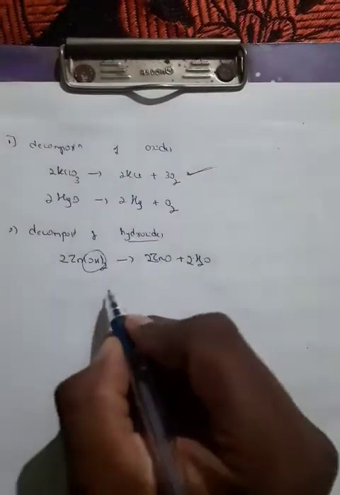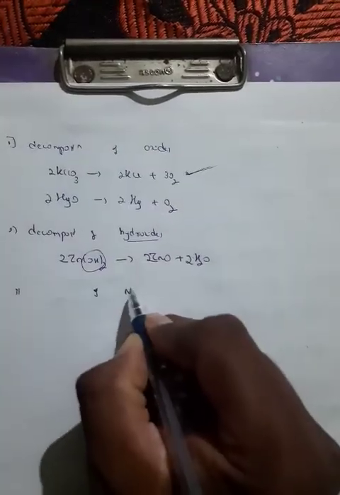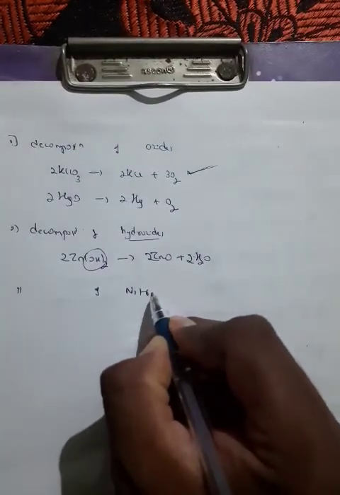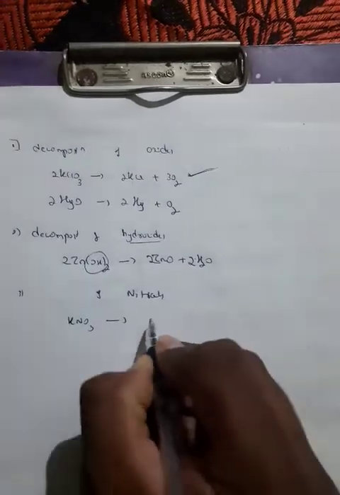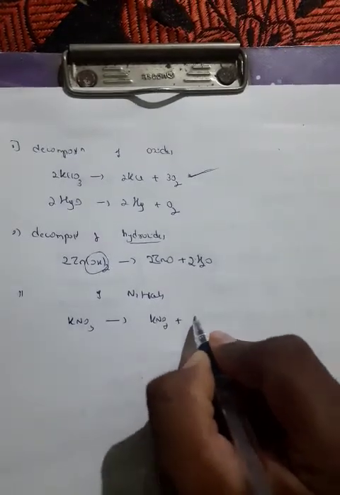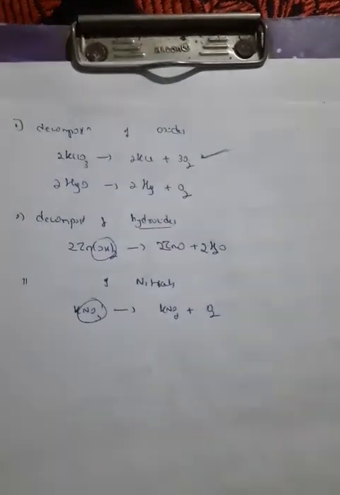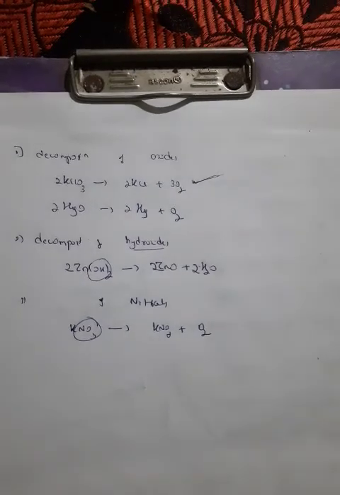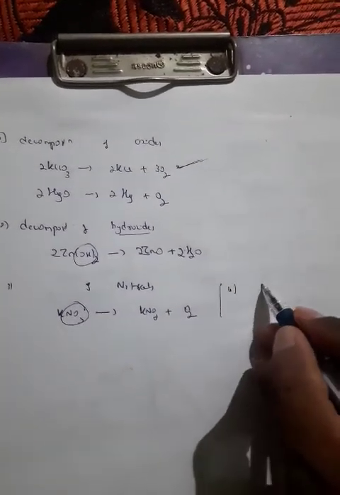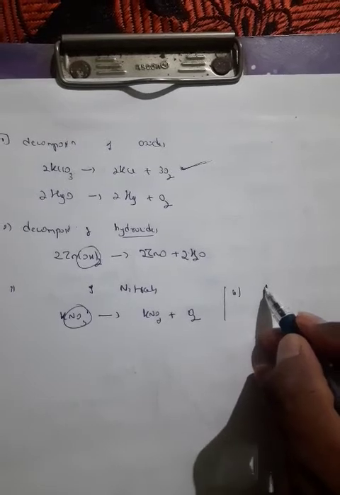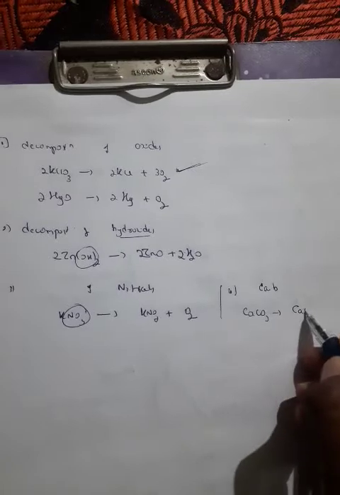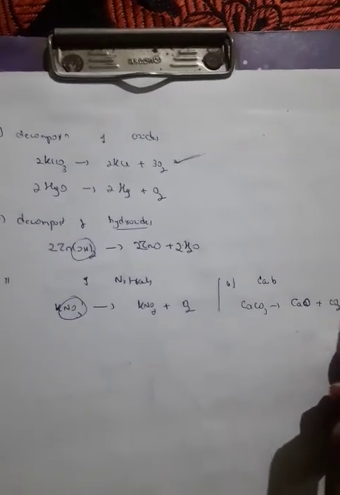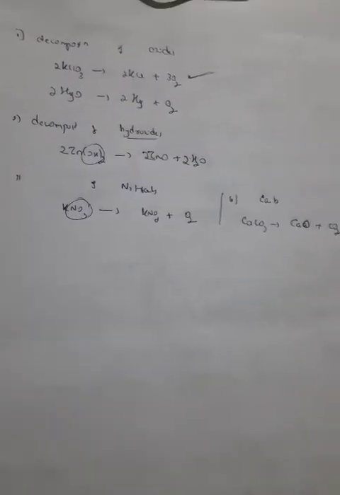The third one is the decomposition of nitrates. For example, when KNO3 is heated, you get KNO2 plus O2. You can see the NO2 is going to be separated out. The fourth one is the decomposition of carbonates. For example, when CaCO3 is heated, you get calcium oxide plus carbon dioxide gas. So these are some examples of chemical decomposition reactions.